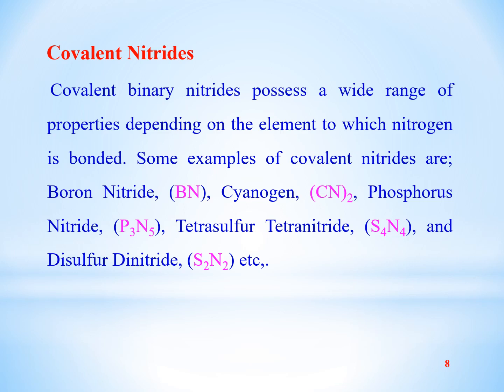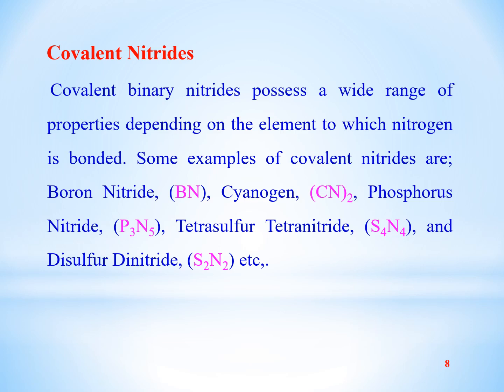The covalent nitride consists of only two elements, nitrogen and the other element. They have a very wide range of properties depending upon the nature of the other element to which nitrogen is attached.